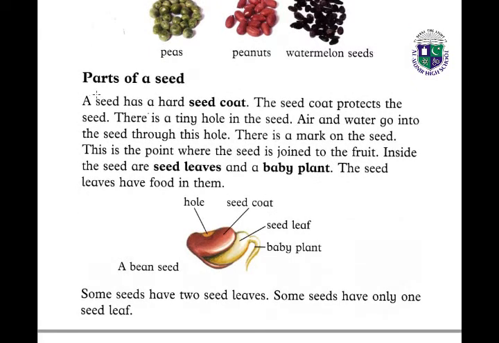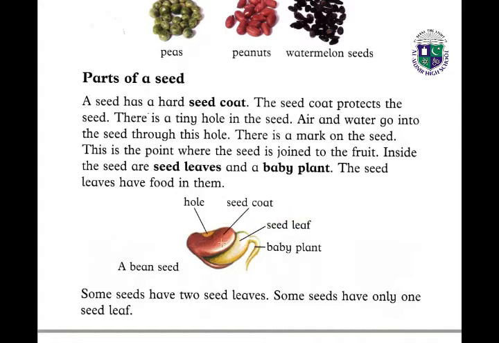Now let's read about the parts of a seed. A seed has a hard seed coat, and the seed coat protects the seed. There is a tiny hole in the seed. Air and water go into the seed through this hole. There is a mark on the seed, and this is the point where the seed is joined to the fruit. Inside the seed are seed leaves and a baby plant. The seed leaves have food in them.